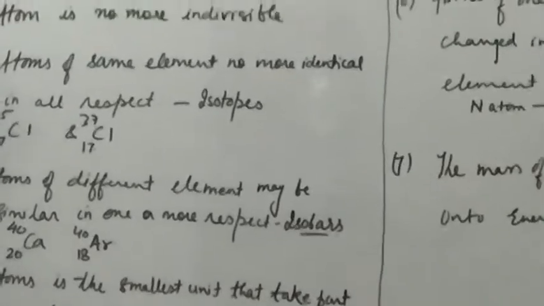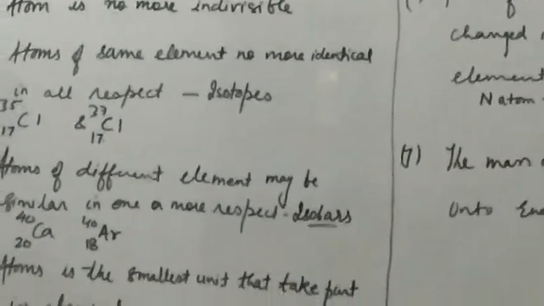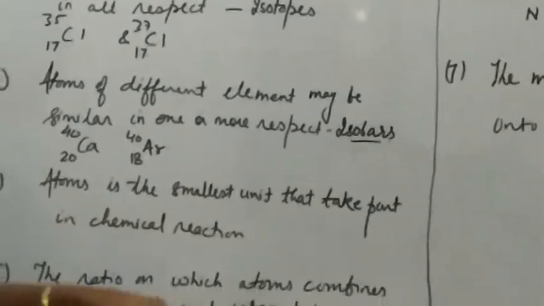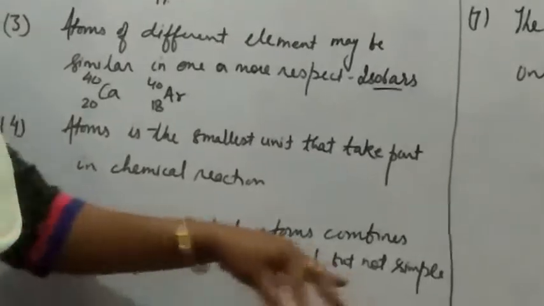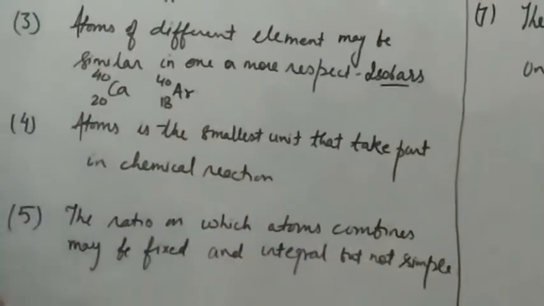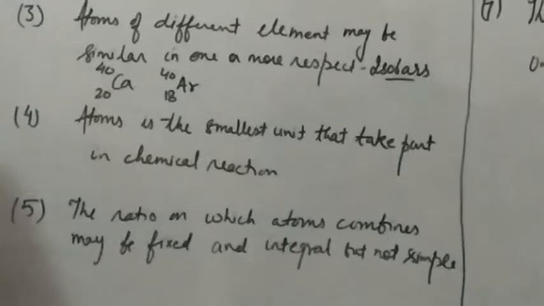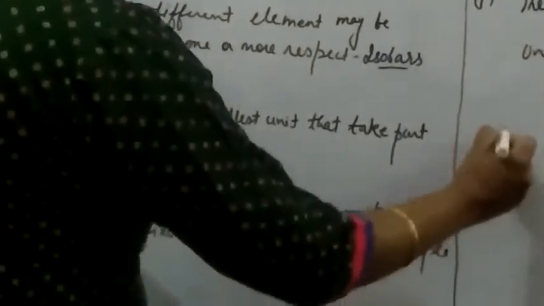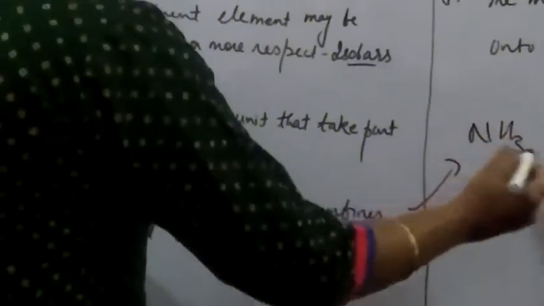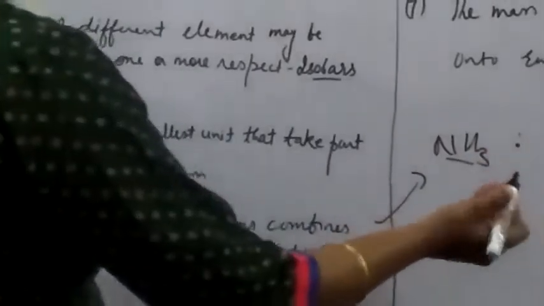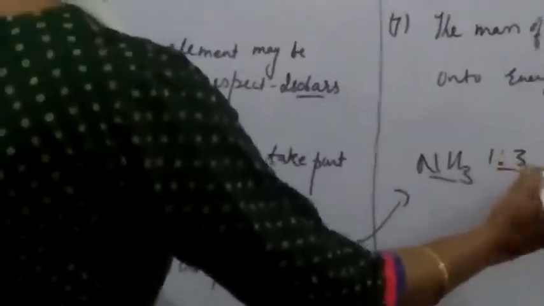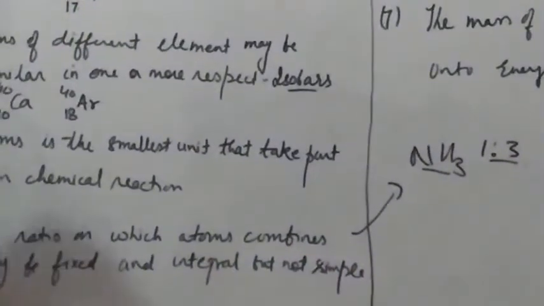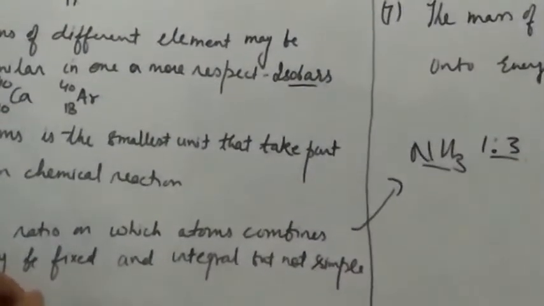Now the next is that the ratio in which atoms combine may be fixed and integral, but it is no more simple. Take the example of ammonia formation, NH3. Here definitely it is 1 is to 3. This is fixed, integral and simple also.